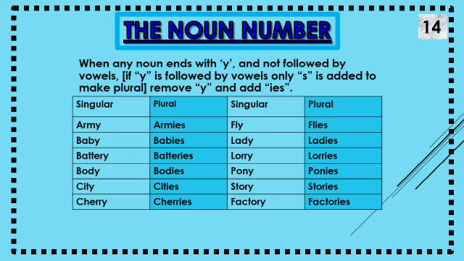Look on the screen, the exercise is here. Army, armies. Baby, babies. Battery, batteries. Body, bodies. City, cities. Cherry, cherries. Fly, flies. Lady, ladies. Lorry, lorries. Pony, ponies. Story, stories. Factory, factories. Look, y will be changed into ies. I hope you get it. Next exercise.